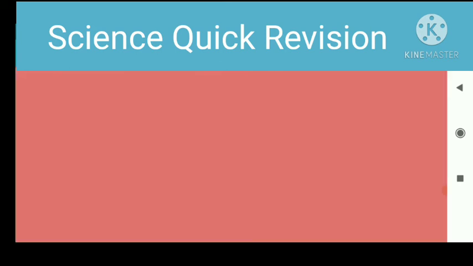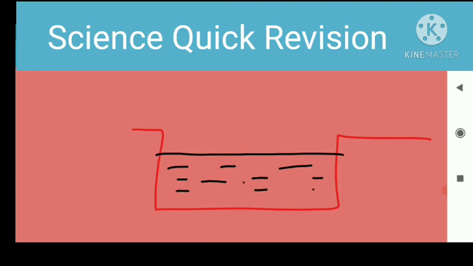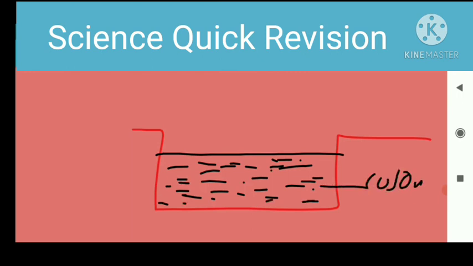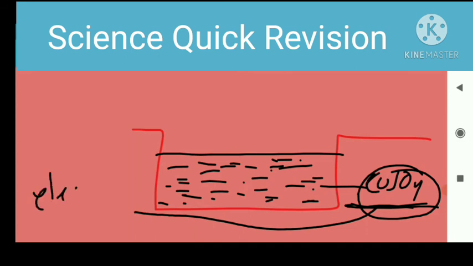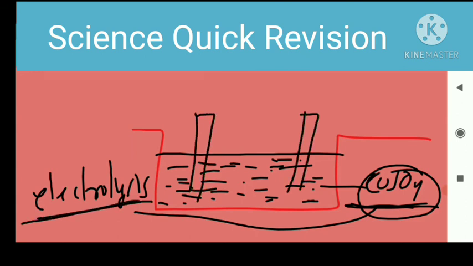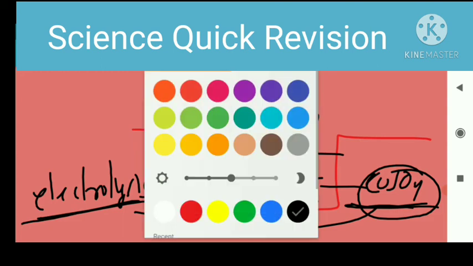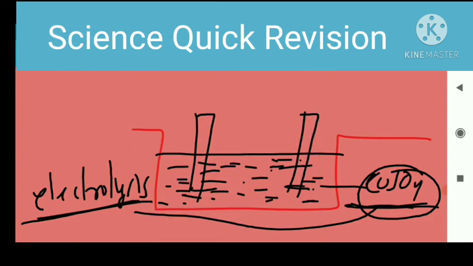Here we take any container and put some salt water in it, or we take any solution. Firstly, we take a solution such as CuSO4 or ZnSO4. Whatever solution we take here is called an electrolyte. And we take two rods, and these two rods are called electrodes.